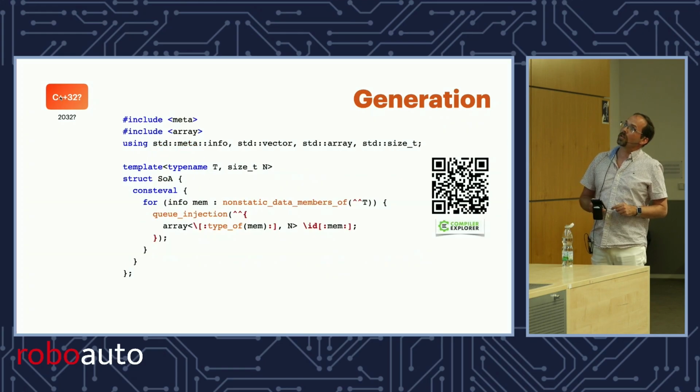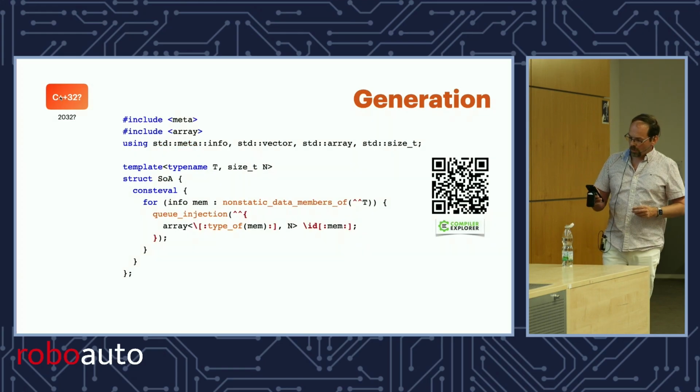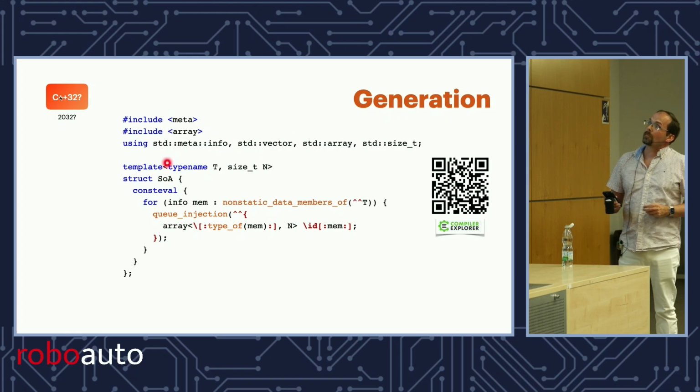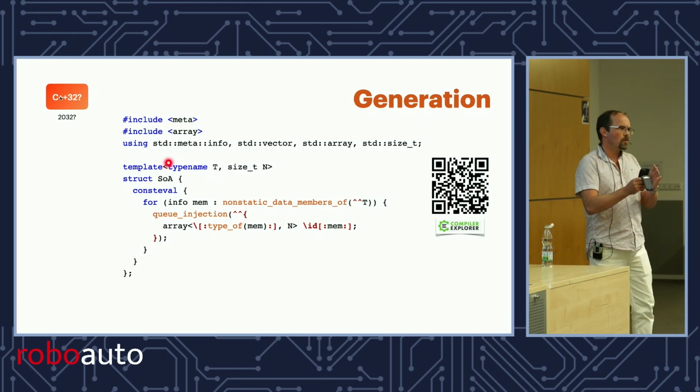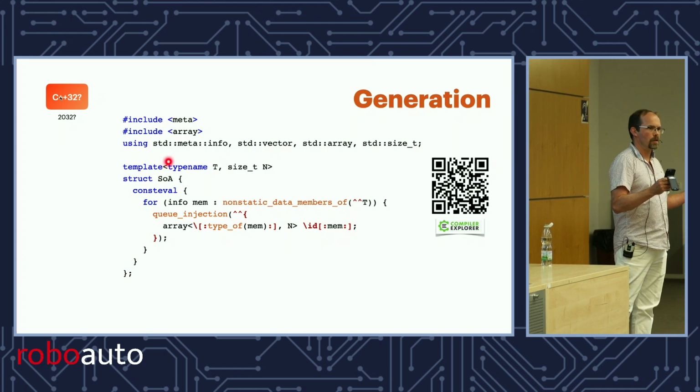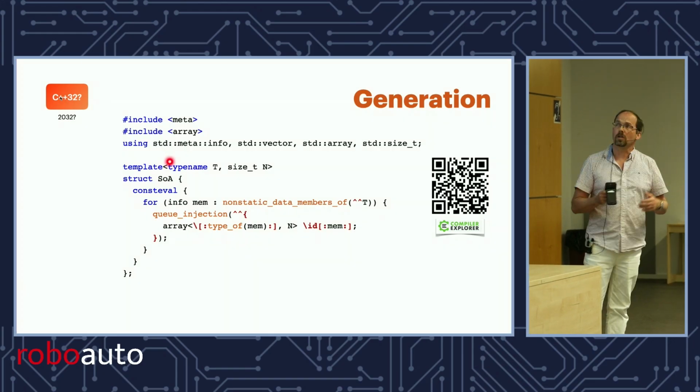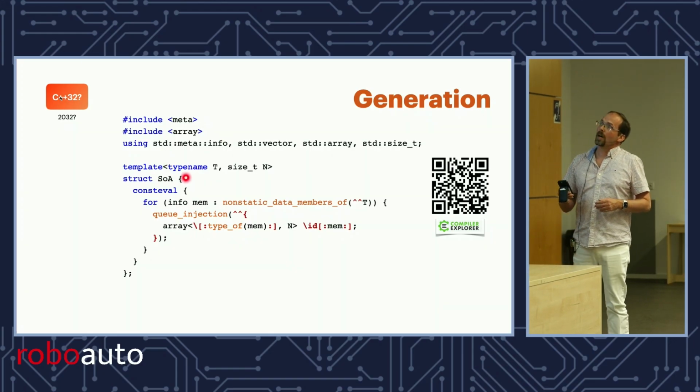Let's look at one more example. This one is a little more complicated. A lot of people would like to have a transformation from a struct to a struct where all the members have been replaced by an array of their original type. It's useful for high-performance programming, and we'll do that here.